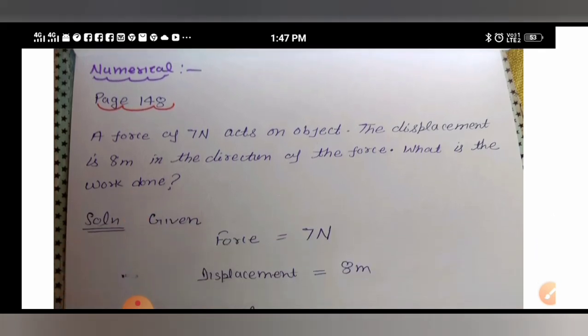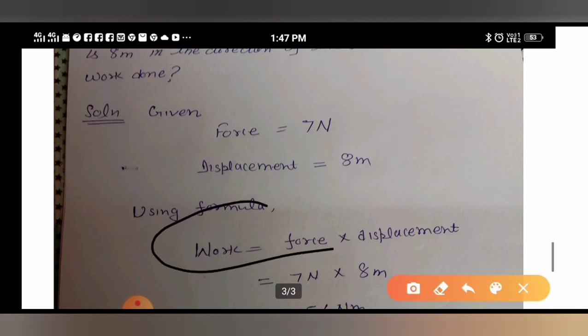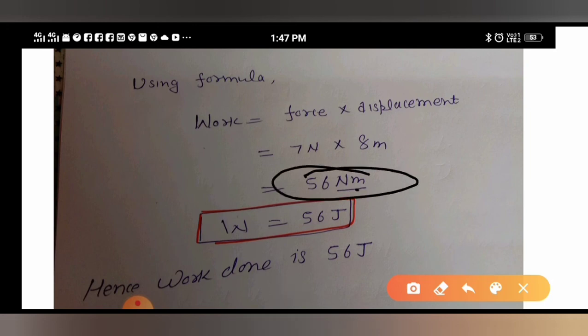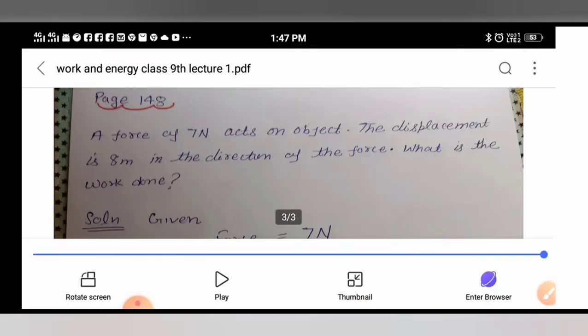Next is a numerical, which is very simple. A force of 7 Newton acts on an object, and the displacement is 8 meter in the direction of force. What is the work done? Students, you can see both are in the same direction, so work done is positive. The formula you know already: W is equal to force into displacement. Apply this formula and your answer will be 56 Newton meter. Newton meter means joule, so the work done is 56 joule.